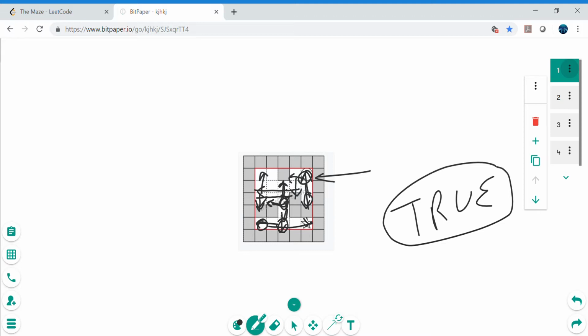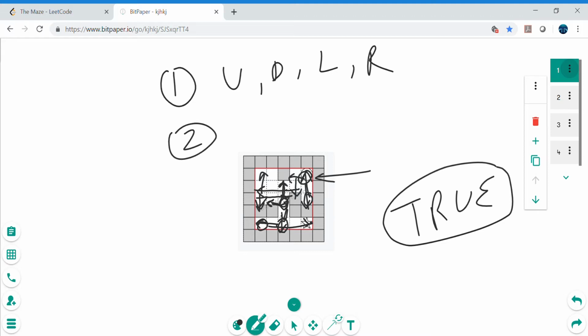So here are the key observations that we have to consider while solving this problem, and those observations will help us come up with the algorithm, right? So the first observation is that this ball can go in any direction, up, down, left, right, but only after hitting a wall. If the ball is hitting the wall, then only can it go in any direction.